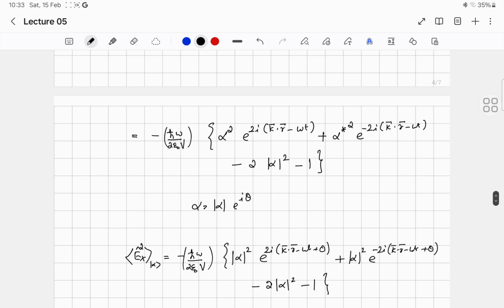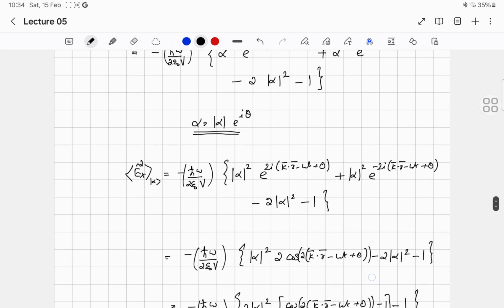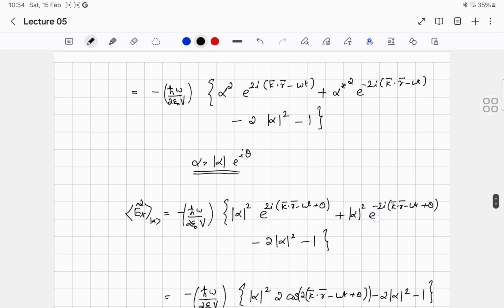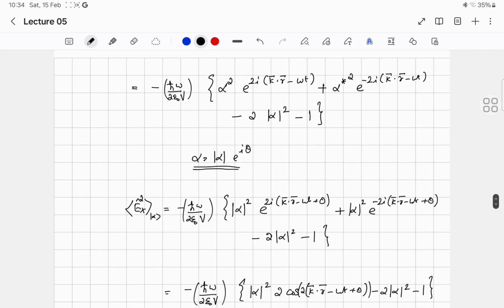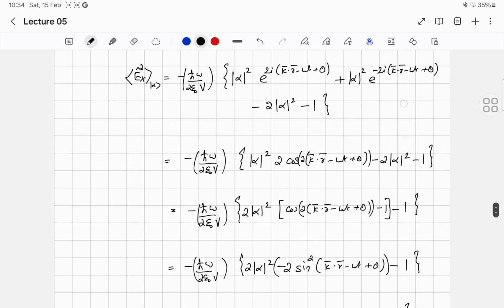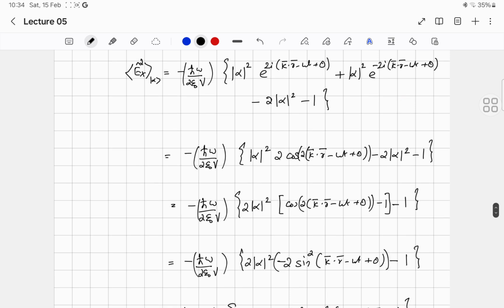I will be using the same expression. The alpha can be divided into its real part and imaginary part. Finally, you can just pause this video and check your calculations. Just ensure you are getting the same thing. I am not going to explain each step in detail. All these are simple algebra, and I think you can do it yourself.